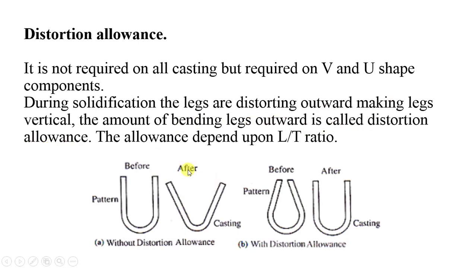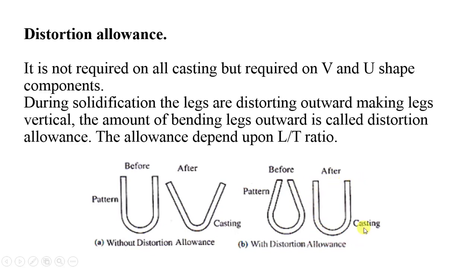To avoid this, you have to provide a distortion. Providing distortion is nothing but initially making a pattern in such a way that its legs are bent towards its center, like this shape. After solidification, as heat is transferred to the surrounding, the legs will try to move in the outward direction.